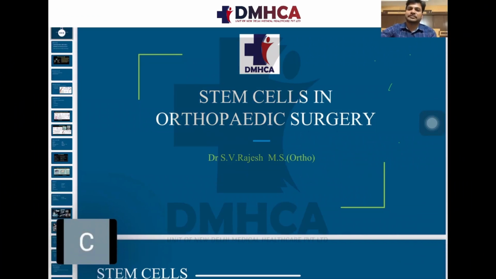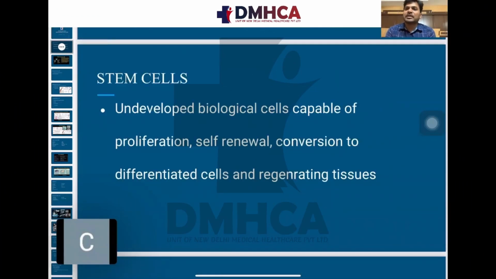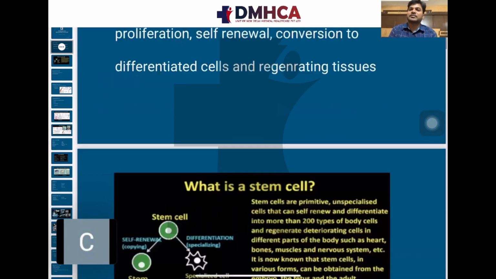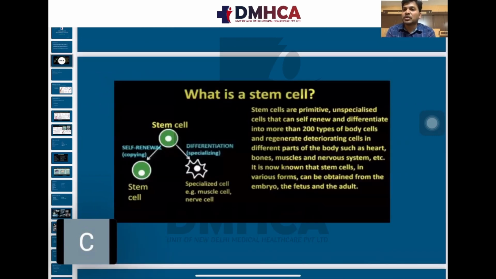What are stem cells? Stem cells are undeveloped biological cells capable of proliferation, self-renewal, conversion to differentiated cells, and regenerating tissues. In the next slide, you will get clarity. A stem cell has a capability of renewal or regeneration, and then differentiation. Differentiation means differentiation into specialized cells like muscle cells and nerve cells.